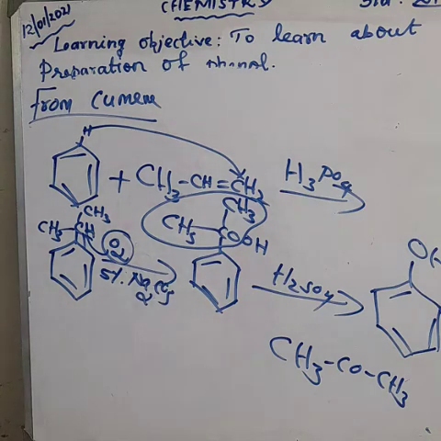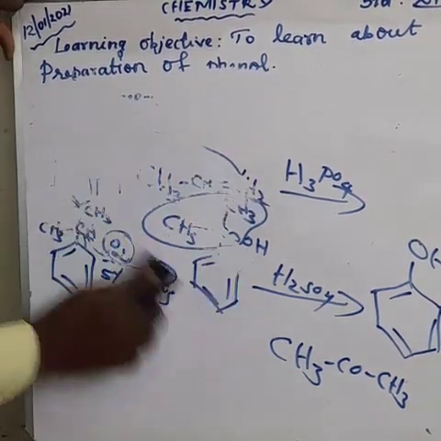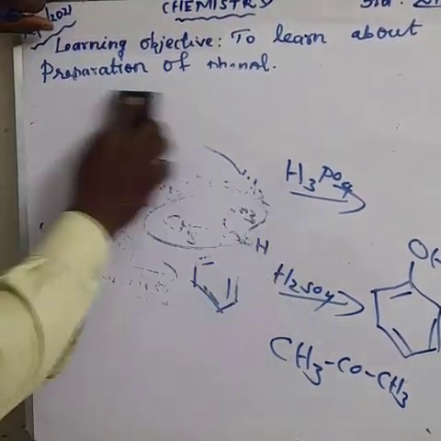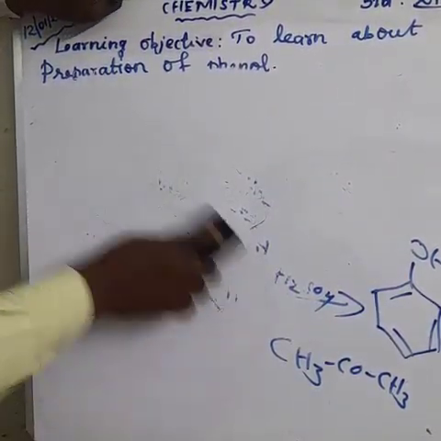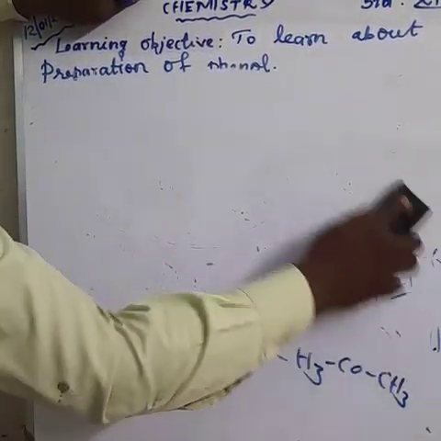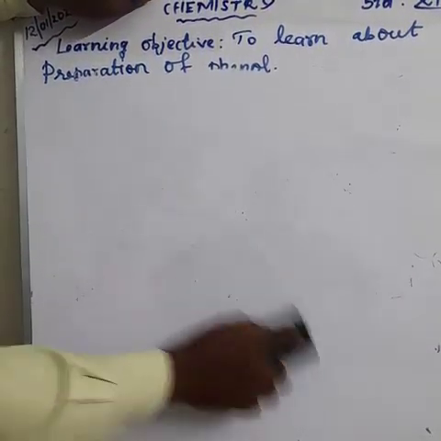Next, I am giving the assignment. Please all of you try to learn the assignment, because the assignment is very, very important. It is the preparation of phenol.